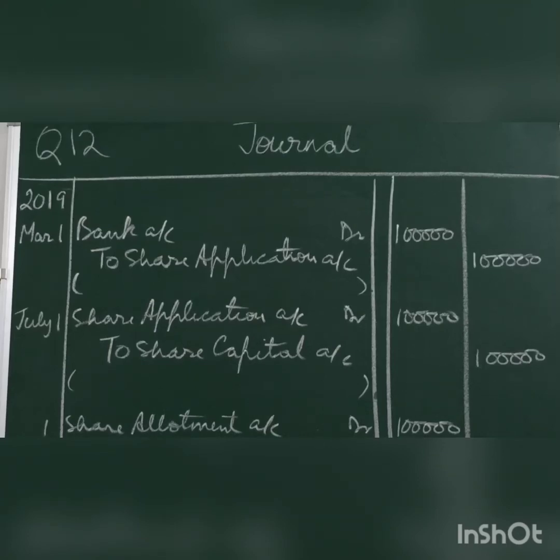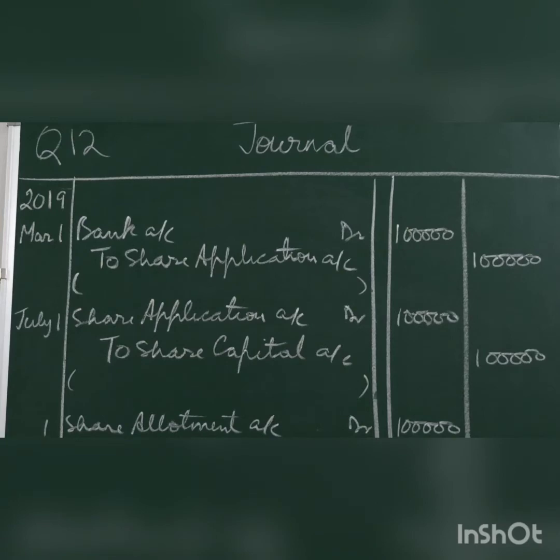Now we'll prepare the journal entries. You have to maintain the date column and you have to write the date. Year is 2019, March 1st. First entry is for receiving the application money on 40,000 shares of rupees 2.50 each. So bank account debit to share application account.